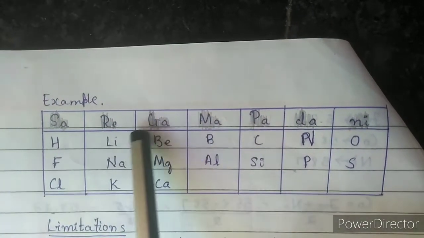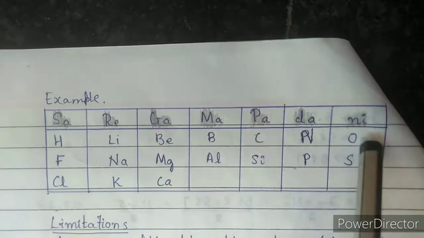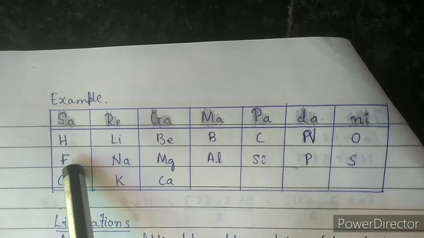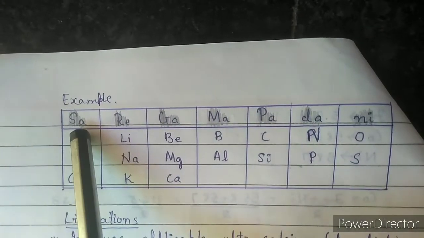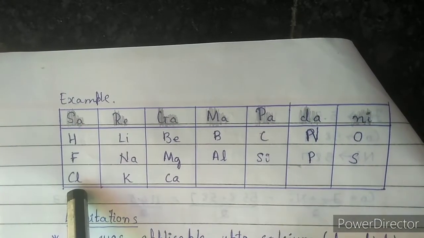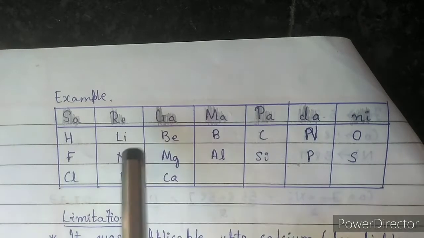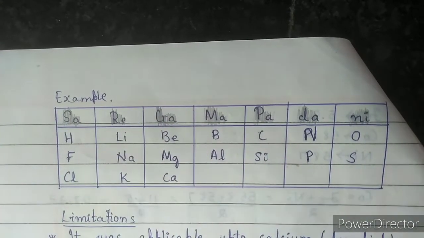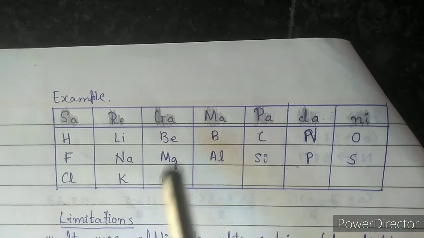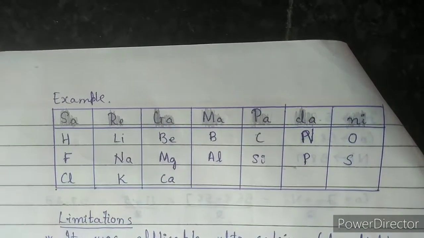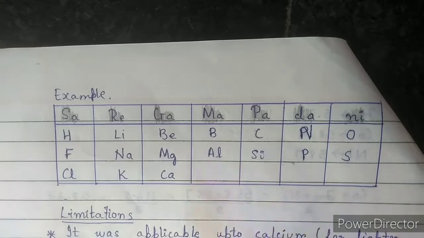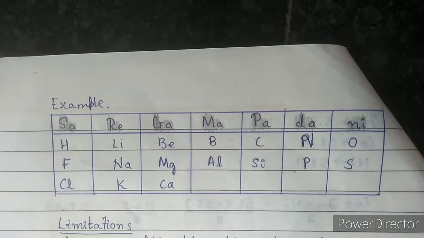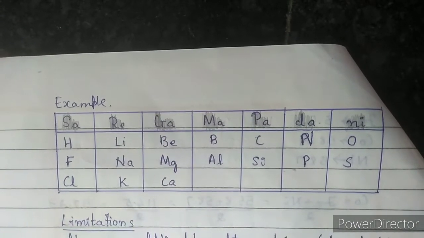See here, 1, 2, 3, 4, 5, 6, 7, 8. So the 8th one will have the properties of the first one. So here we can see that hydrogen, fluorine and chlorine will have the same properties. Lithium, sodium and potassium will have the same properties. Again, beryllium, magnesium and calcium will have the same properties, and so on. So till 20 we have written all these examples under Newland's.